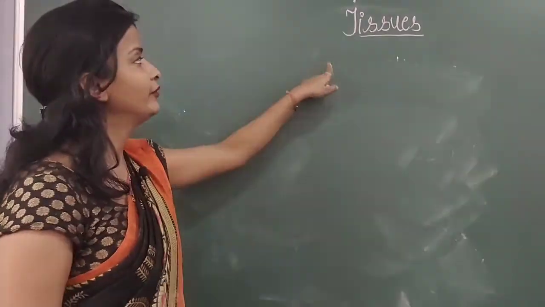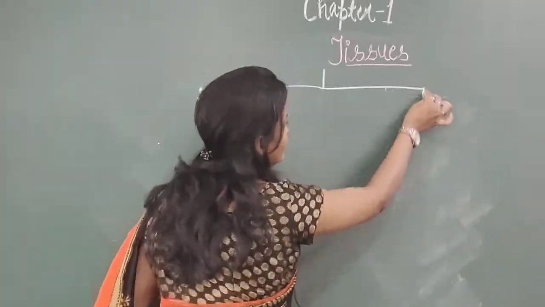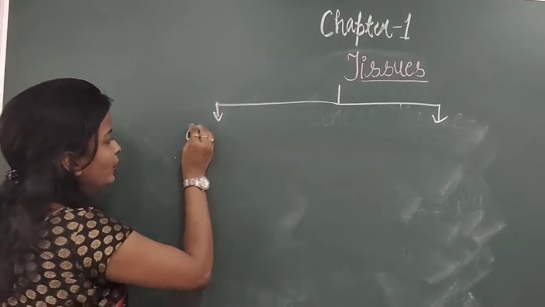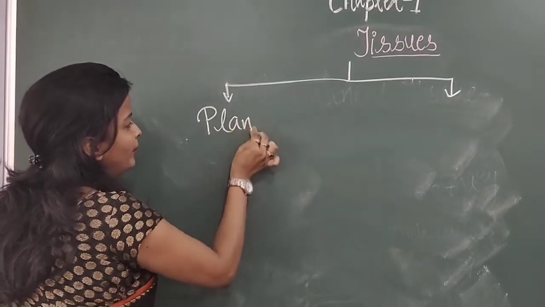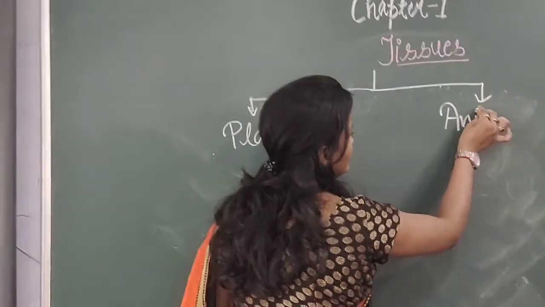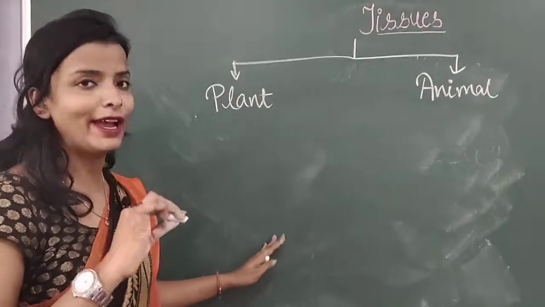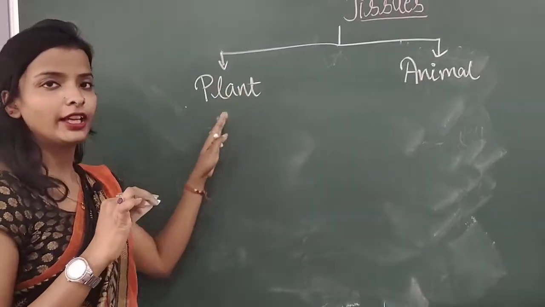Then we classify the tissues. They are of two types. First one will be your plant tissue and the second one will be your animal tissue. Today we have only discussed the plant tissue. So let us categorize it also.